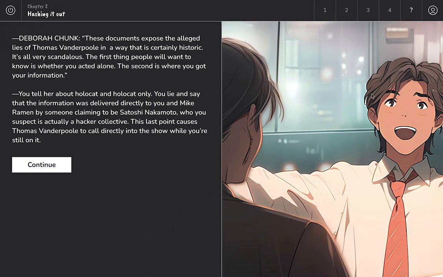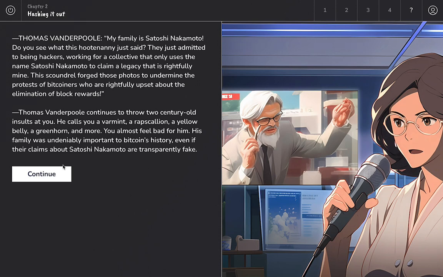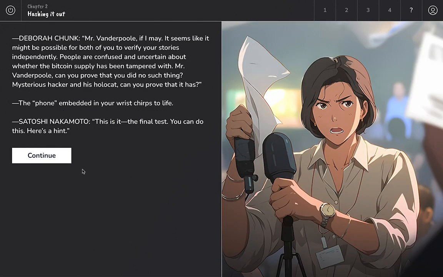Here we are just super excited, telling the story of everything that happened. I think the composition and generally this image works, but maybe we need to re-render it with slightly more detail. So we're just really excited that this is done, and we're just ready to tell the story. But then Vanderpool calls in via video screen, and he's mad, and he's just pissed off. And Deborah Chung tries to calm down the situation a little bit. And she throws out a challenge to us.